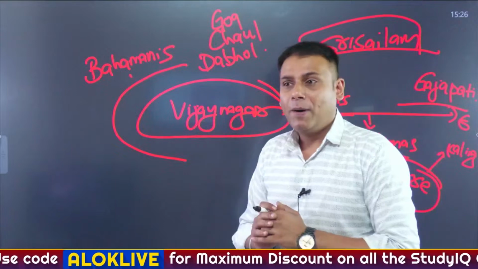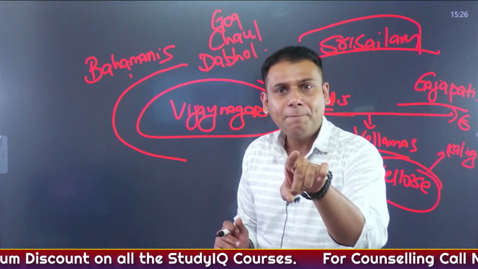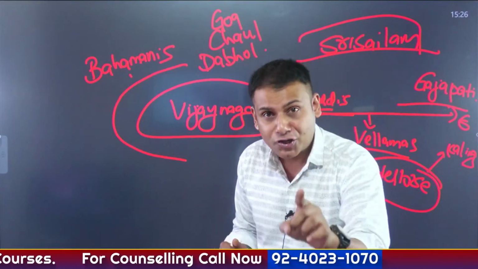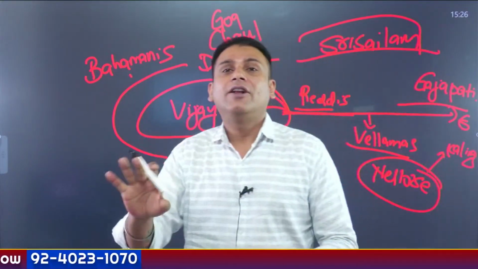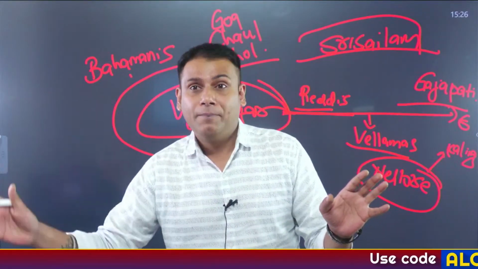Moving towards the western part, he defeated the Bahamanis and acquired certain parts of Goa from them, certain parts of Chaul, which is located in Raigad district of Maharashtra, and Dabhol, which is located in Ratnagiri district of Maharashtra. So this was about his policy of expansionism.